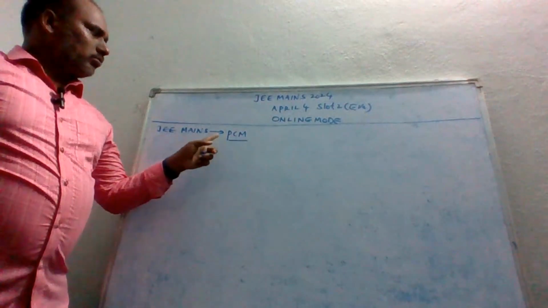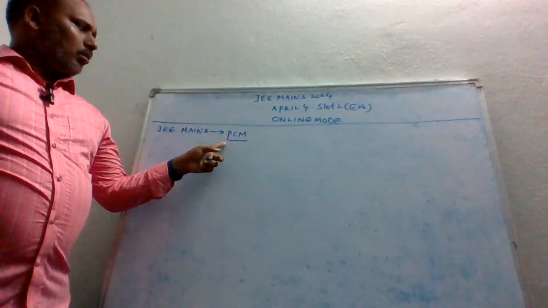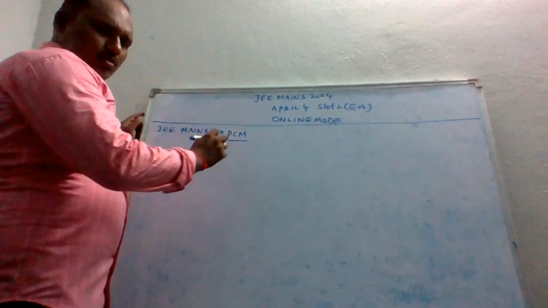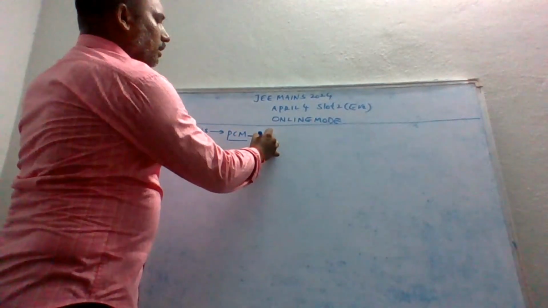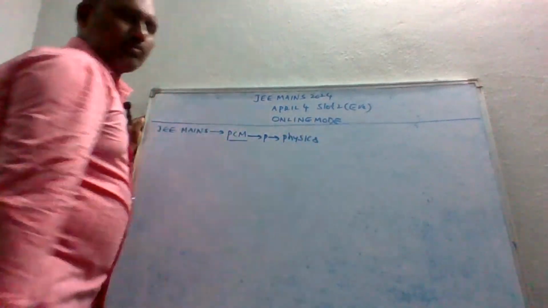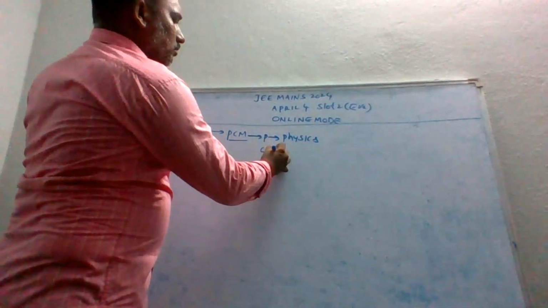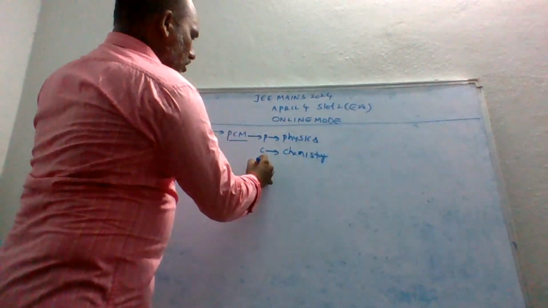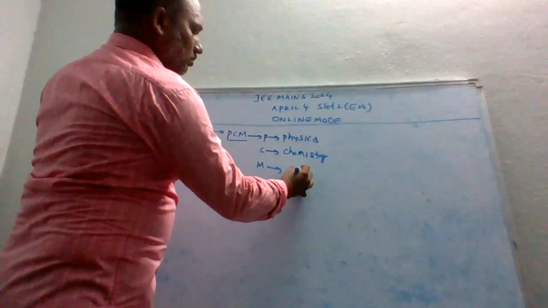P stands for Physics, C stands for Chemistry, M stands for Math.